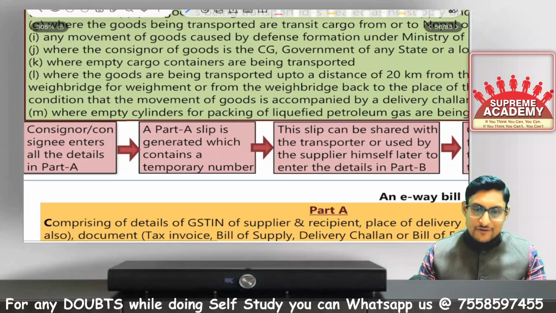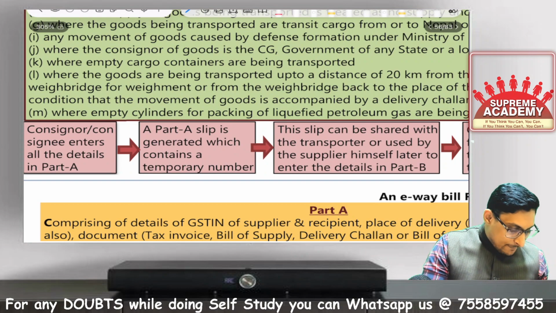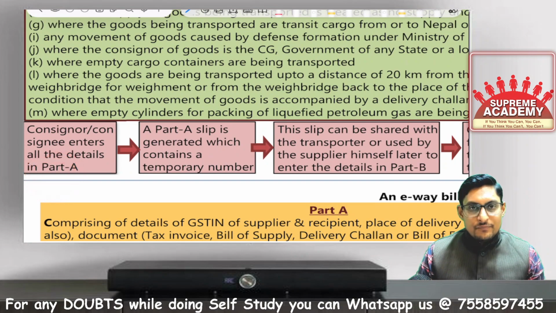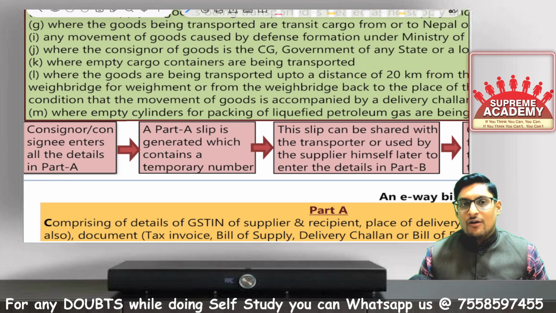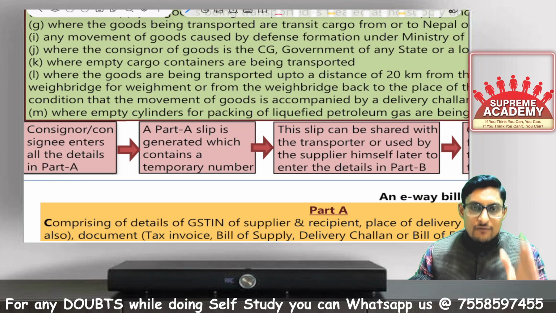Now, see the procedure of e-way bill. First of all, e-way bill Part A details are to be furnished. Yes, the consigner or the consignee itself furnishes the Part A details under form GST EWB01.